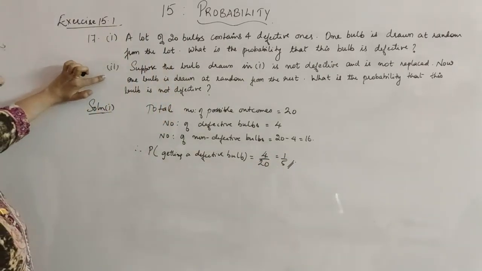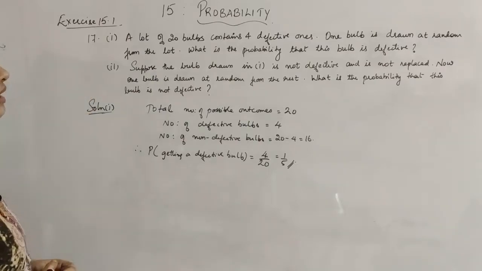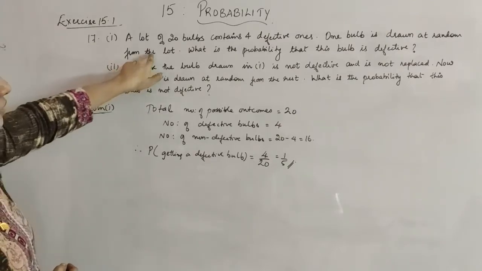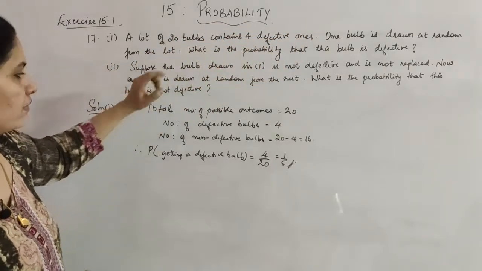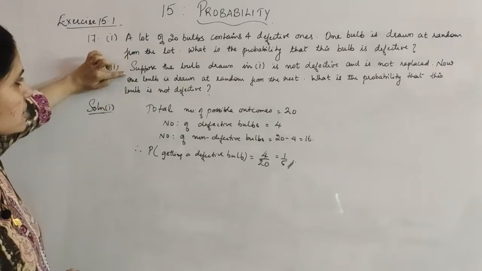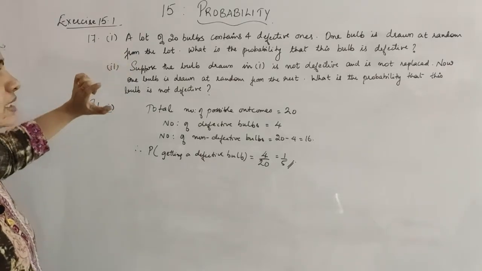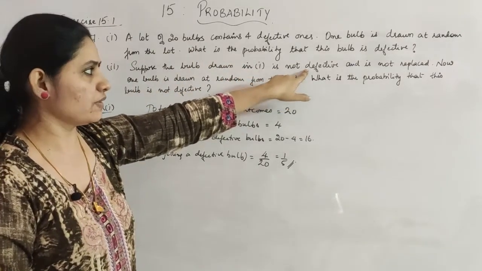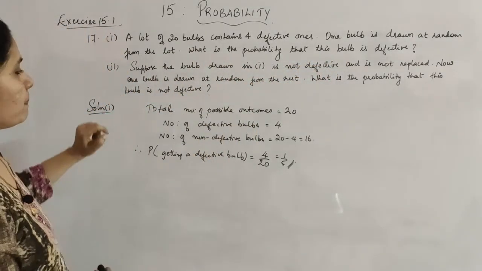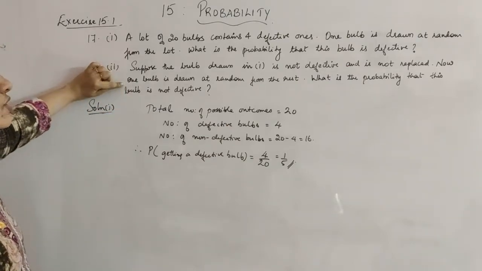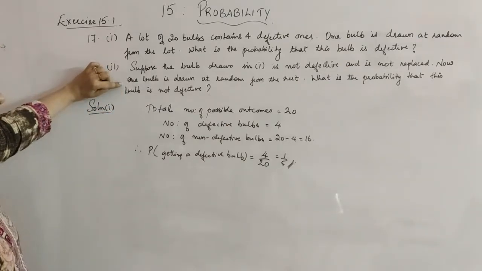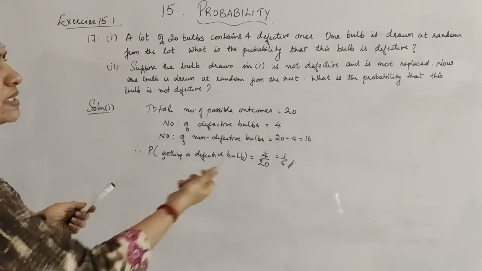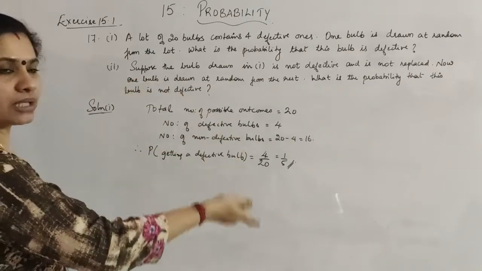Now going for the second subdivision. Suppose the bulb drawn in the first case is not defective. So here they have already told that it was a defective bulb, and for that we have found out this one. Now in the second case they are asking us to assume that the bulb which has been drawn out is not defective. Okay, it is a good one and is not replaced also. Now one bulb is drawn at random from the rest. So what will happen is the total number is not replaced, means first you have taken it out, then you are not keeping it there.